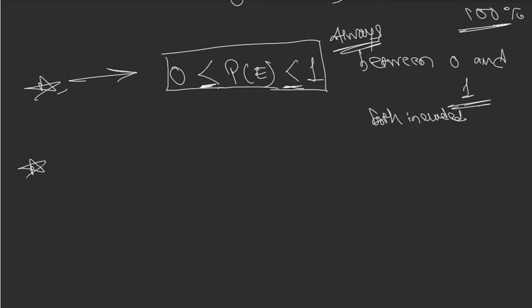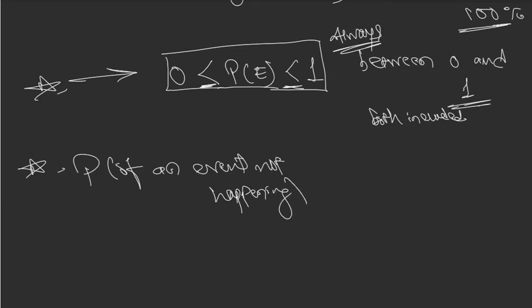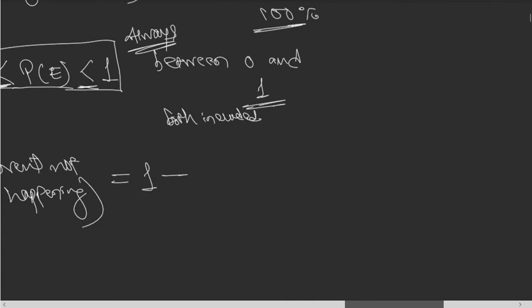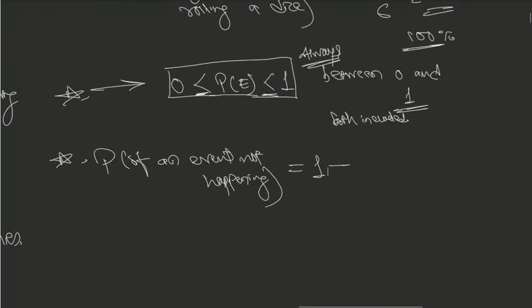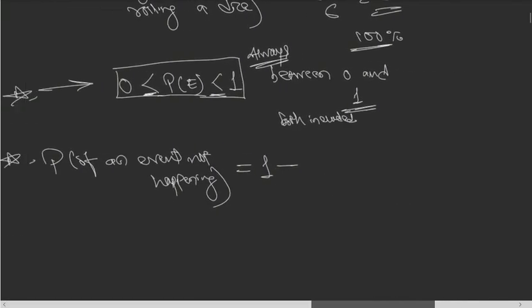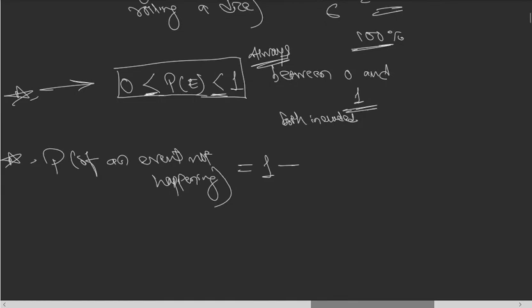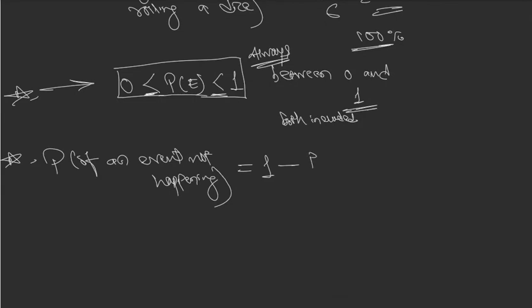Second thing, probability of an event not happening. Probability of an event not happening is equal to 1 minus, this is a formula which I am giving you, and you will see the usefulness of this formula. Let me just zoom out a bit so that you can view everything properly. Probability of an event not happening is 1 minus probability of that event happening.